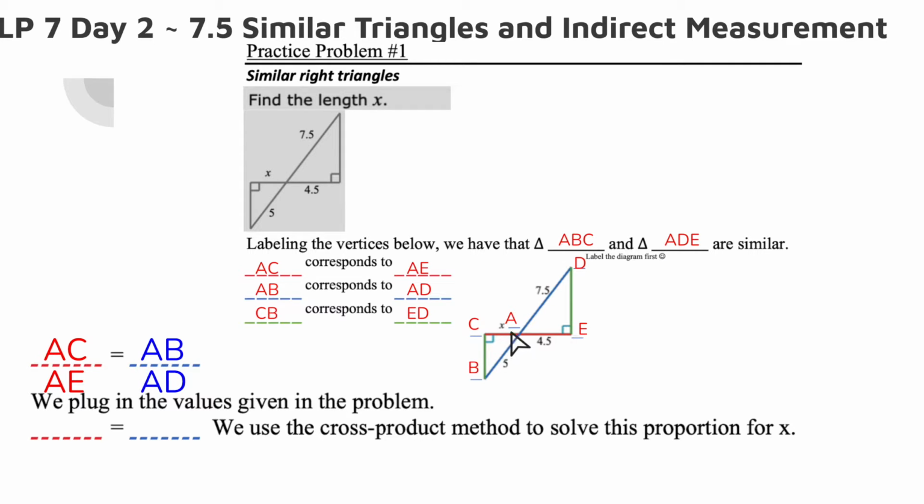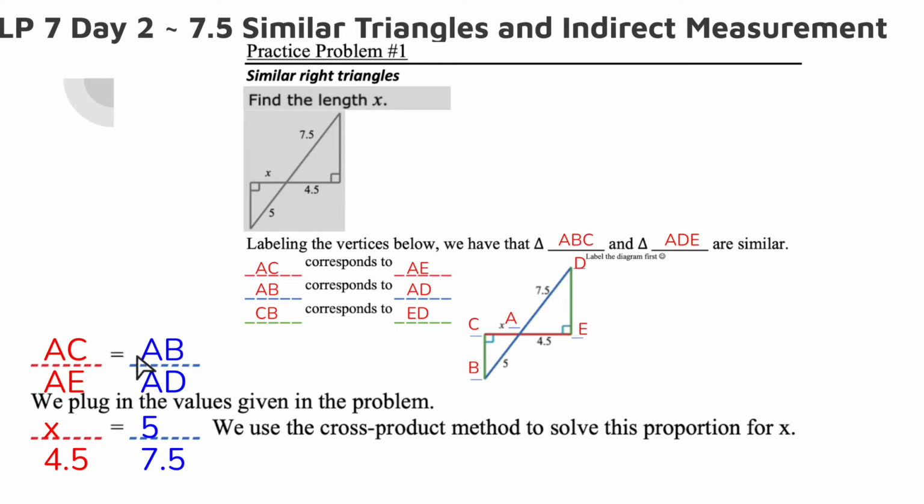So AB goes from center to the other angle, AD goes from center to the other angle. So here's my proportion. Well, I have some actual measurements for these, right? I know what AC is. AC is X. So I can fill that in. I know what AE is. AE is 4.5. AB, well, that's 5, right? And AD, that's 7.5. So I can fill in 3 of these lengths. The only one I don't have is AC, which is X. That is what they're asking us to find, right?